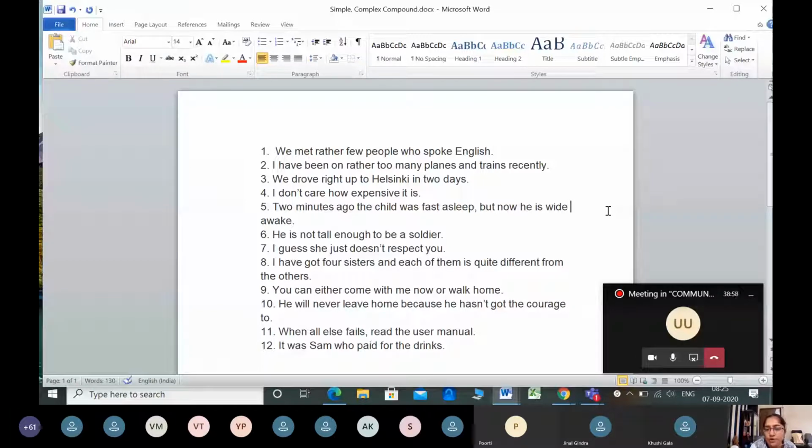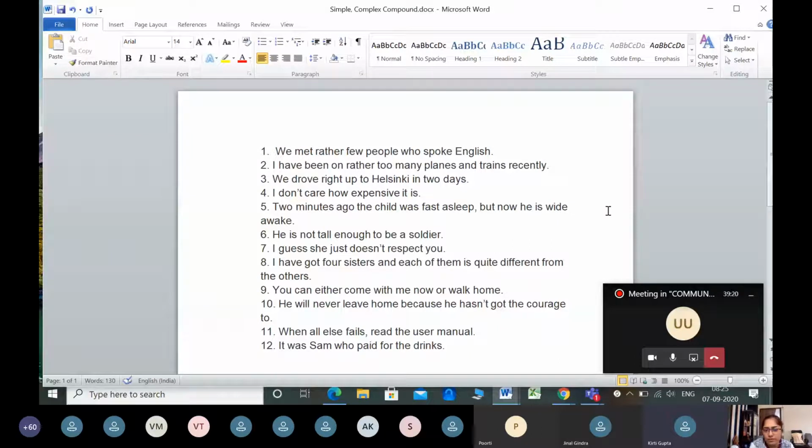Okay. Yes, ma'am, I think the first sentence is a complex sentence. So why do you say it is a complex sentence? Because the few people we met, they spoke English, which means who spoke English is dependent.